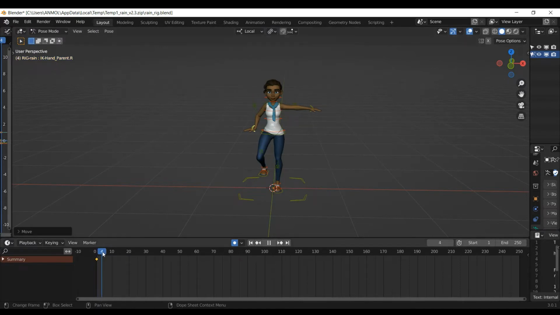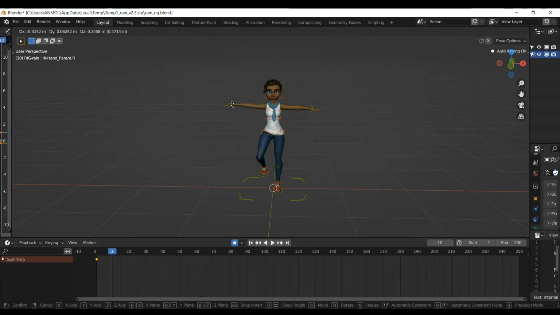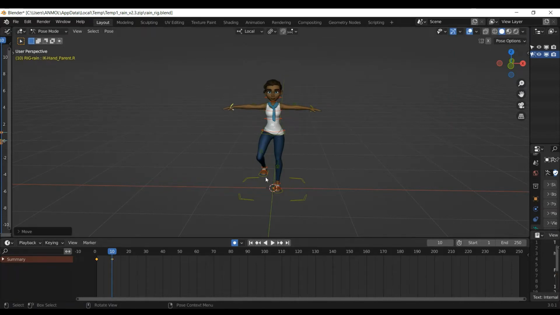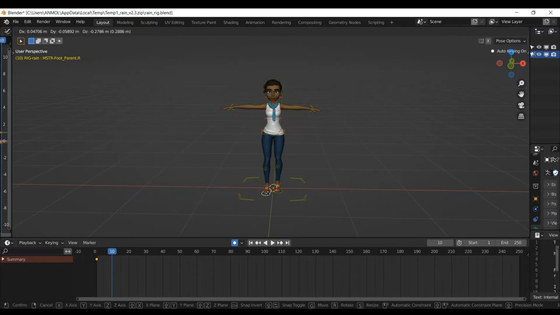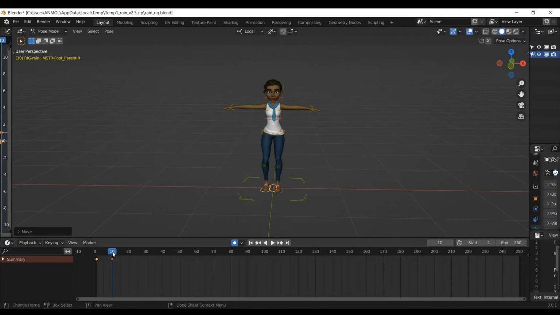We will move to the 10th second, or it is the ninth one. We'll again move back our hands. A new keyframe has been added in the 10th second.